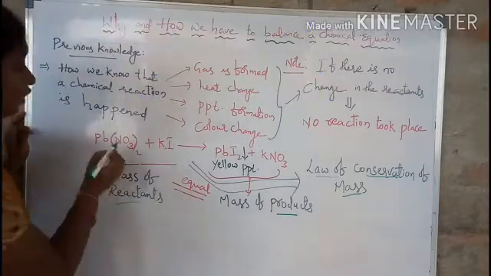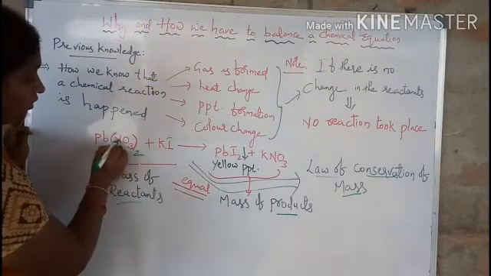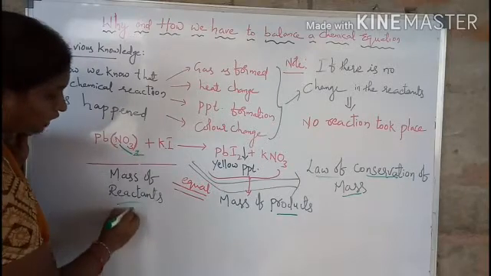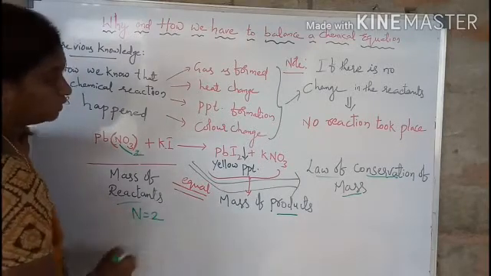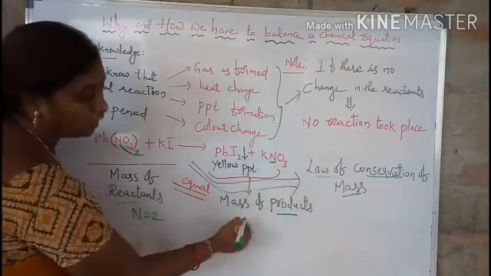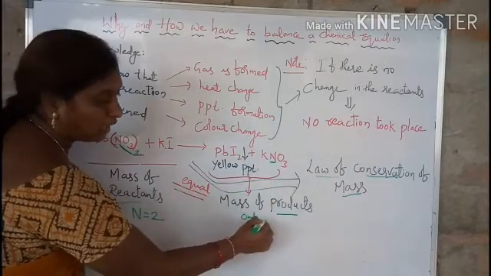See here. In this side, nitrogens are 2. How many nitrogens are present here? 2 nitrogens. Here on the product side, only 1 nitrogen.